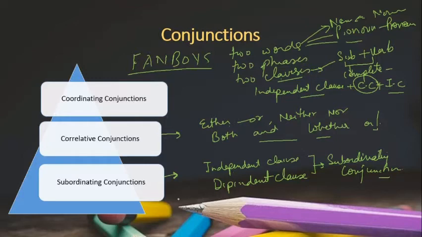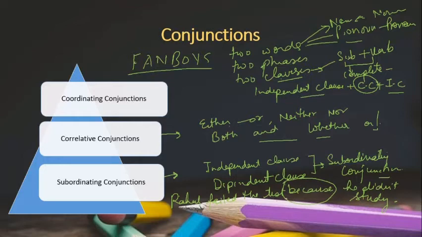For example, if I say, Rahul failed the test because he didn't study. So here this because is your subordinating conjunction.